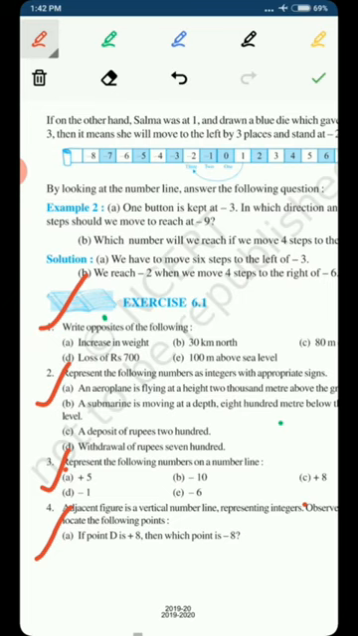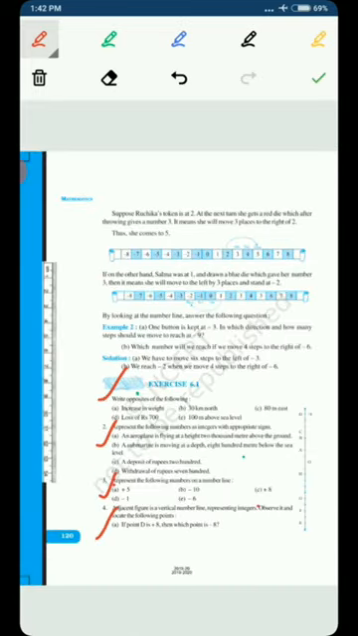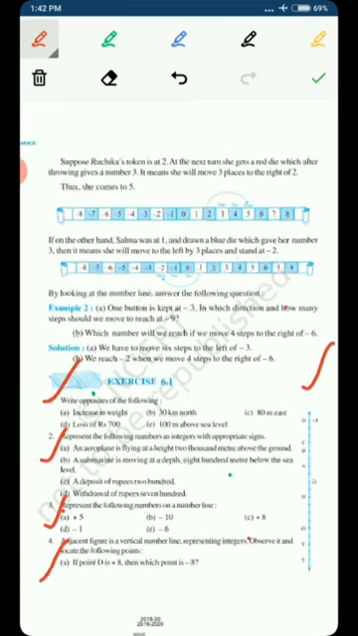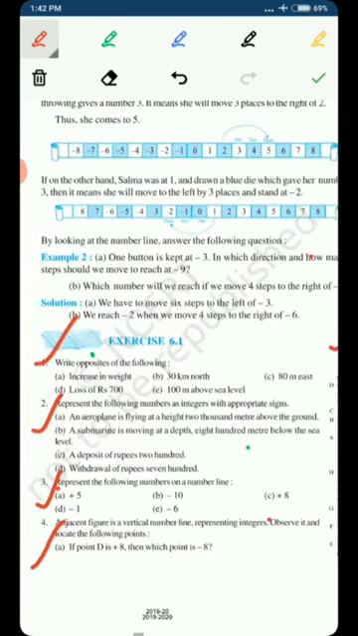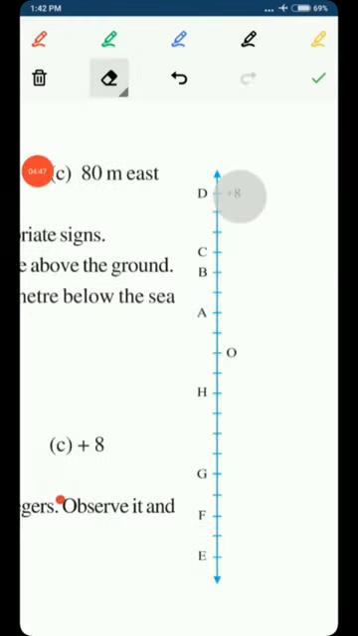The adjacent figure is a number line representing integers, means they are giving us a number line here, and this number line is representing integers, and observing it we have to locate the following points. So first of all we have to observe the number line. Students, this is the view of the number line, as you can see here. Please watch this number line very carefully.